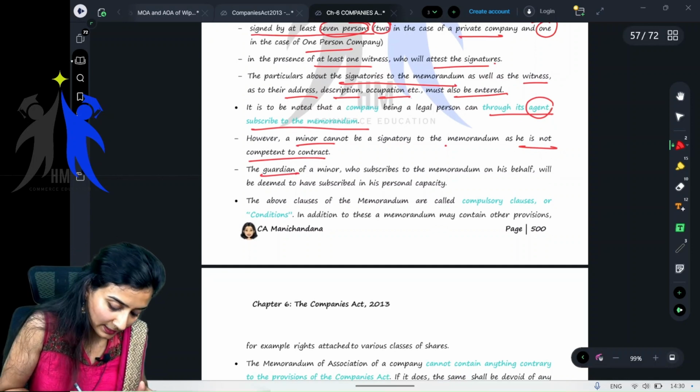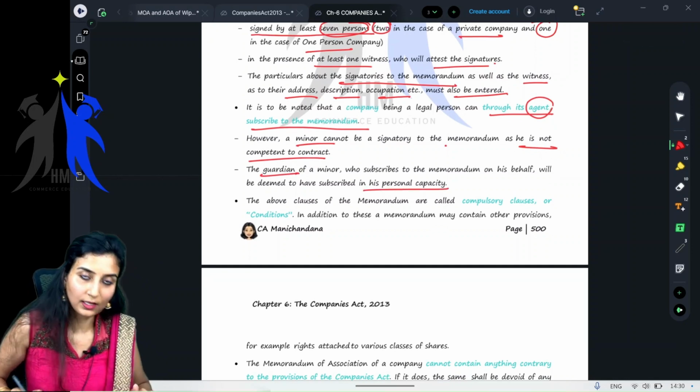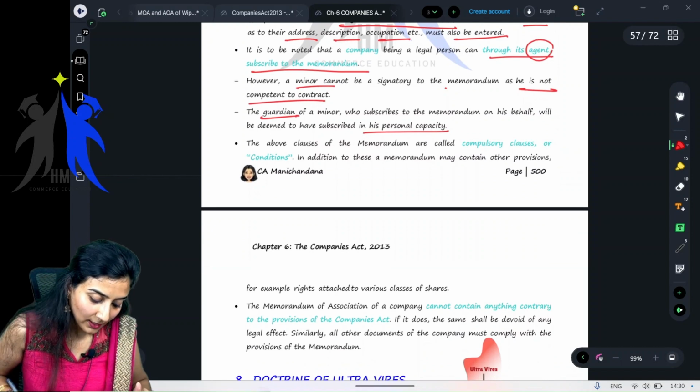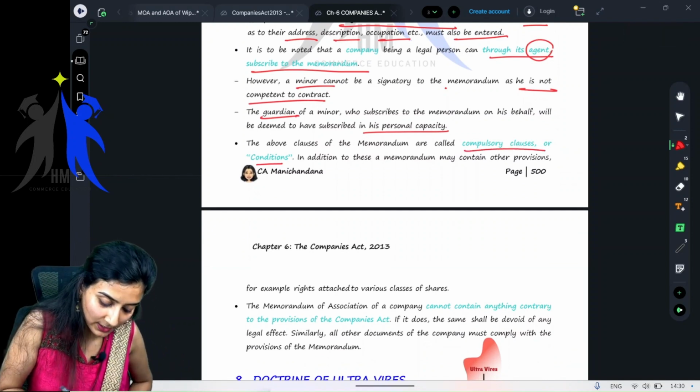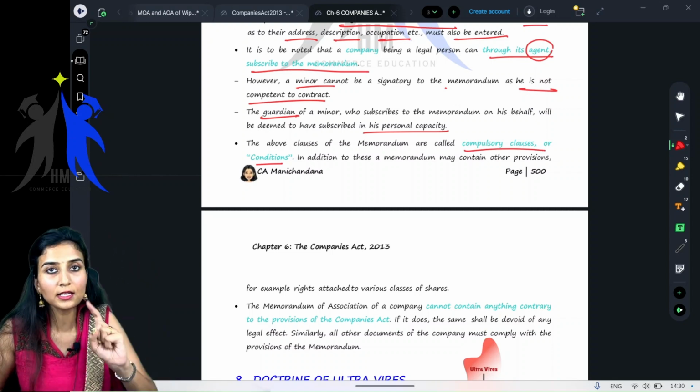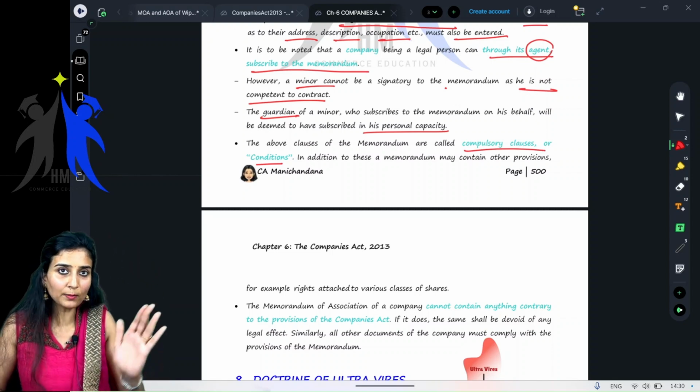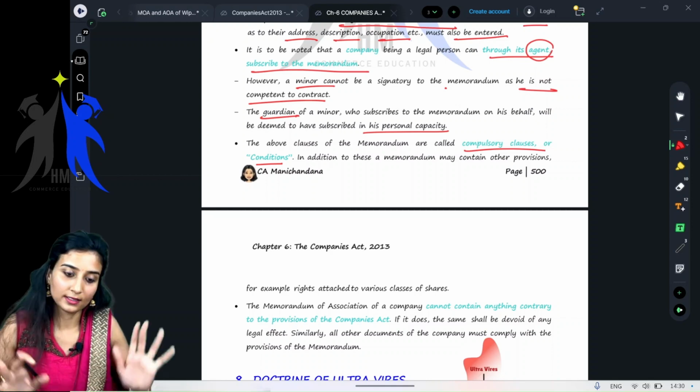Then who, ma'am? The guardian can do so in his personal capacity. Okay. Next. These clauses of the memorandum are called compulsory clauses or the conditions. Ma'am, I told you all of these clauses are compulsory. They are compulsory in a memorandum of association. Can we add extra? Yes, you can do so.